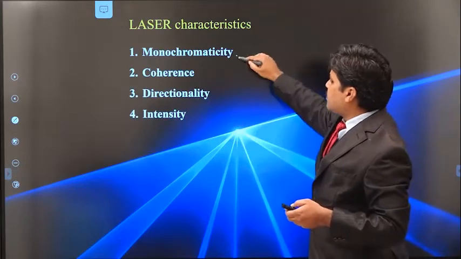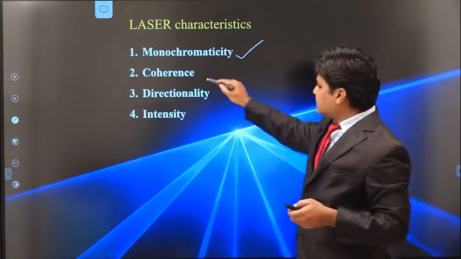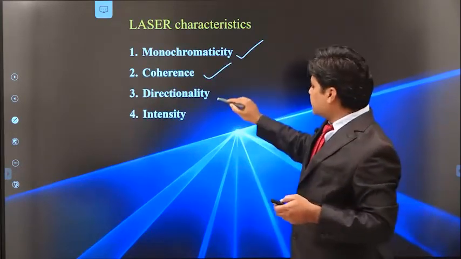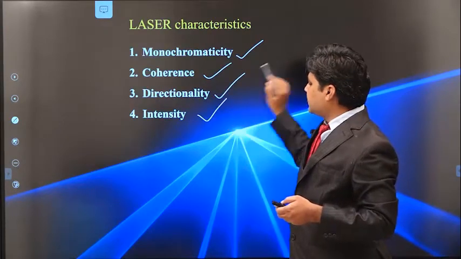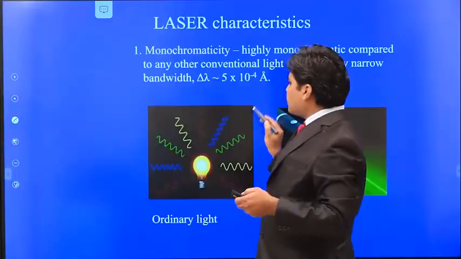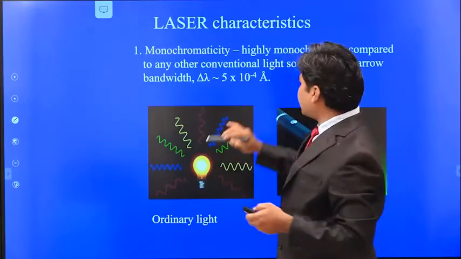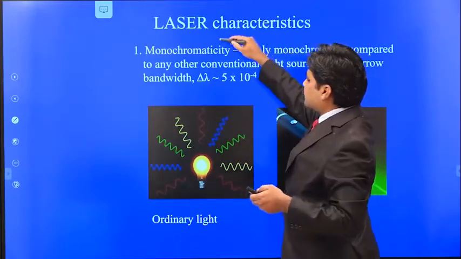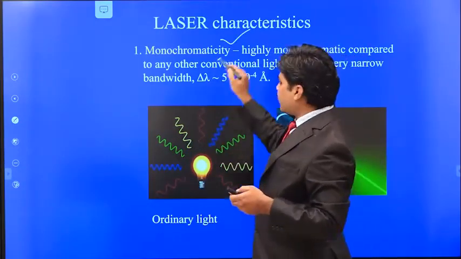The first one is monochromaticity, the second one is coherence, the third one is directionality, and the fourth one is intensity. Okay, so what is monochromaticity? First we will go one by one. The first important property of the laser is monochromaticity.